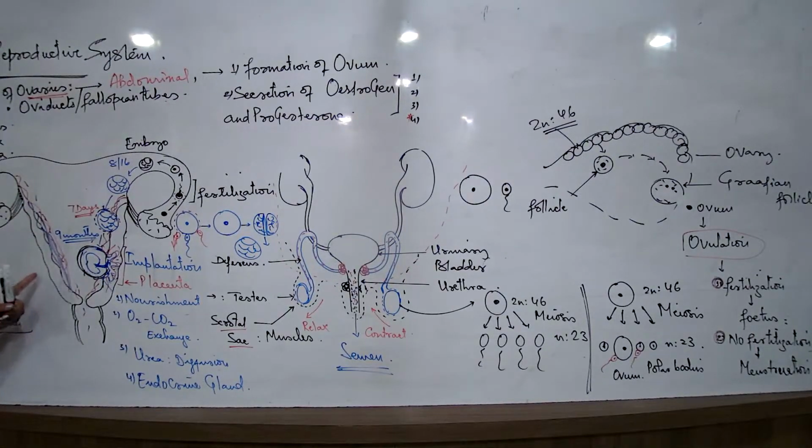Why? Because the moment ovulation has happened, the body prepares for all these processes. Because if fertilization happens, implantation will be needed. So that's the reason the body prepares. But now what's happening? This ovum has fully matured, and after that the process of fertilization did not happen. So now what is next? This ovum which has already completed its lifespan. What is its lifespan? 1 day, 24 hours, maximum 24 to 48 hours.